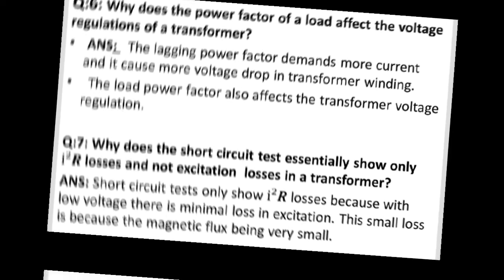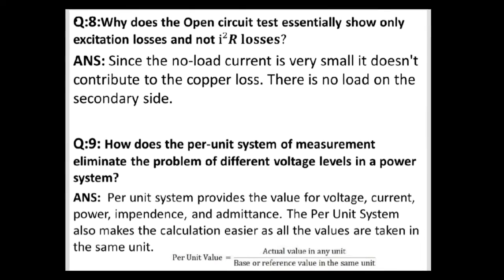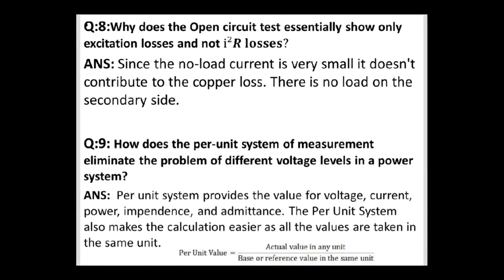Now the question number 8: why does the open circuit test essentially show only excitation losses and not I square R losses?